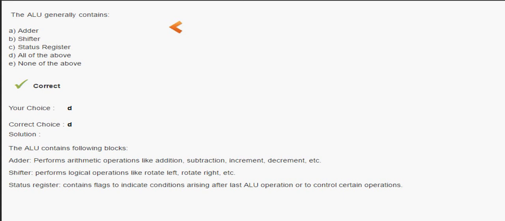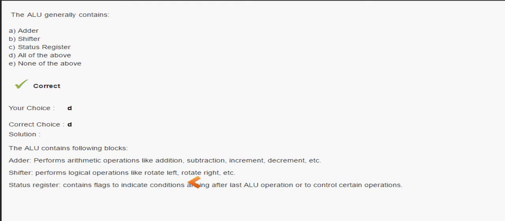Such a question is very tough to differentiate, but this question is regarding the microprocessor because adder, shifter and status registers are there. Adder performs arithmetic operations like addition, subtraction, increment, decrement, and shifter performs operations like rotate, left, right. Status register contains the flags that indicate the condition.